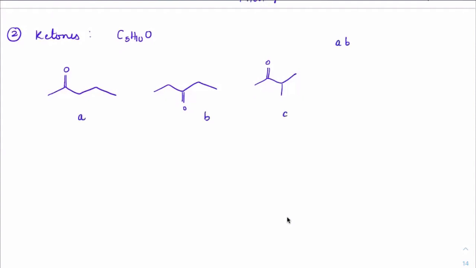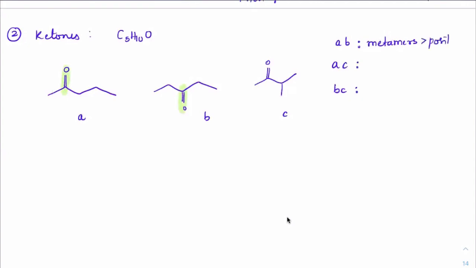Please tell me the relation between AB, AC and BC. Now check it out. A, B. First, while comparing, this is a polycarbon functional group here. So definitely on the left side and right side I will compare the alkyl groups. On the left side there is only 1, on the right side there are 3. On the left side 2, on the right side 2. So definitely these are metamers. But you are observing that the chain is not changing at all. 1, 2, 3, 4, 5. 1, 2, 3, 4, 5. Only the position of the ketone is changing. So it is a metamer as well as positional.